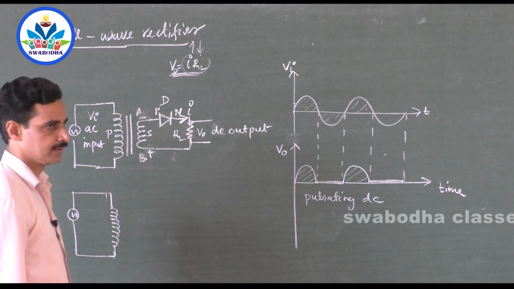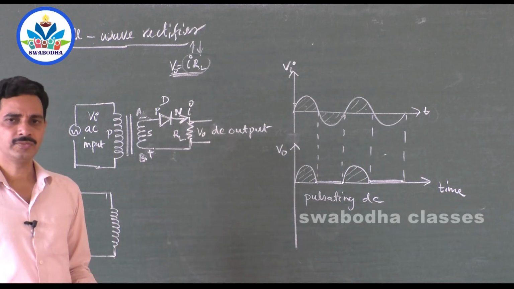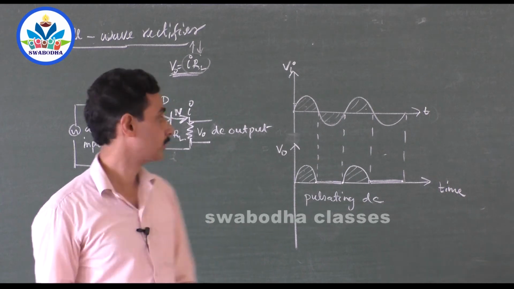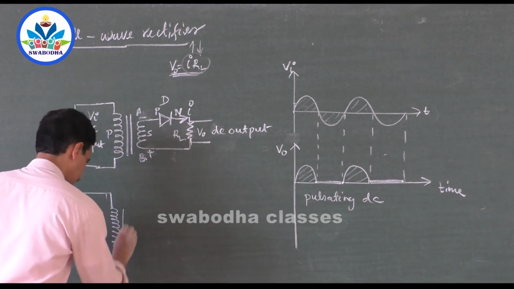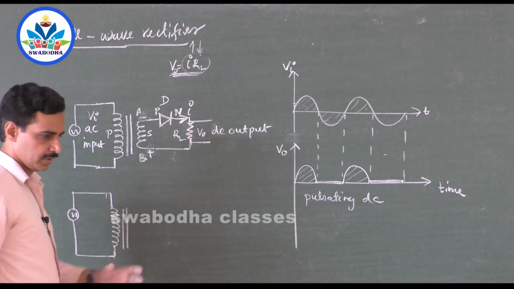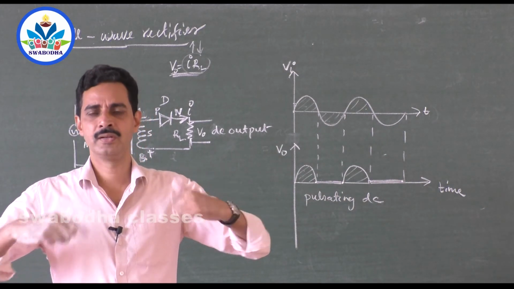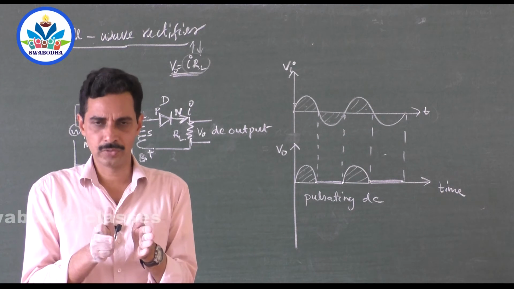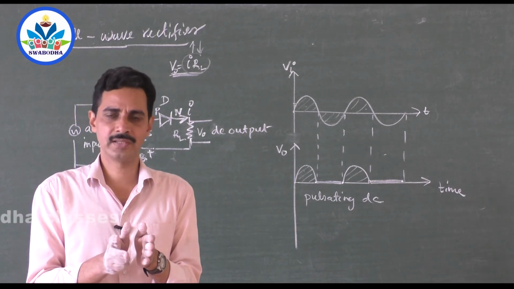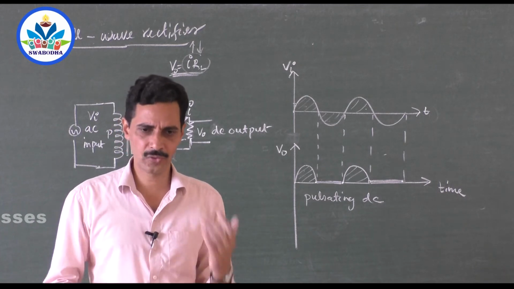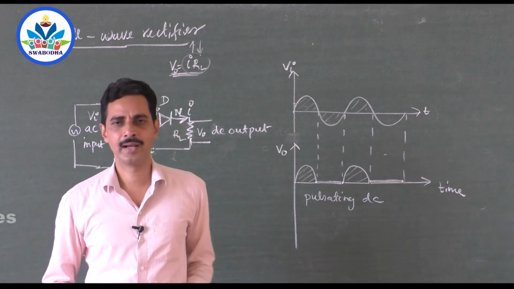Center tap means usually a transformer contains a long wire wound on an iron core. That's what is shown here. This is the iron core, symbolically shown. You have an iron tube over which wire is wound. Iron, not a tube, not hollow. It is not a hollow tube. It is a solid rod, or it is in the form of plates, and some core is used. Over that, wire is wound.